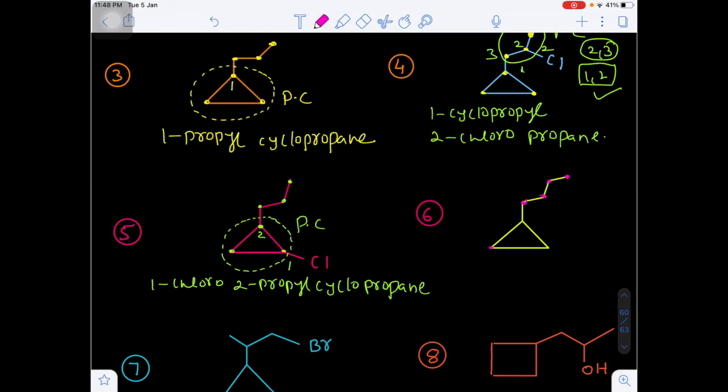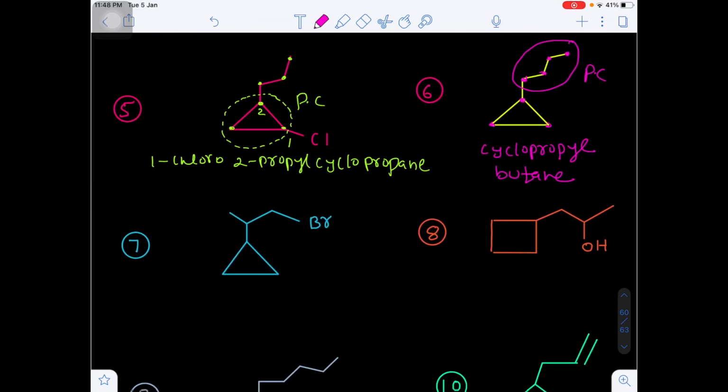Now the next example, in the side chain there are 4 carbons, whereas in the ring there are only 3 carbons. So that's why we are treating the side chain as the parent chain. Okay. So here cyclopropyl is the substitution, and parent will be butane. Word root will be but, primary suffix will be ane, so butane. Now here also, how many carbons? 1, 2, 3 carbons. Here also 3 carbons, but in the side chain there is a substitution, so that's why we are treating the side chain as the parent chain.